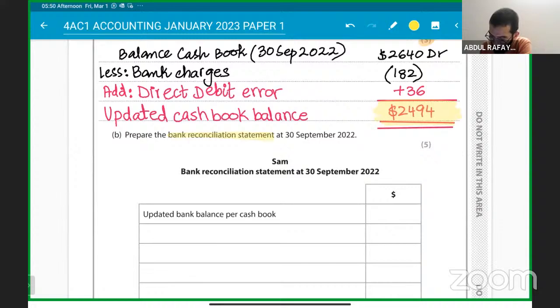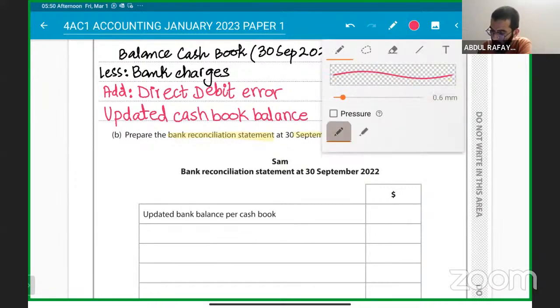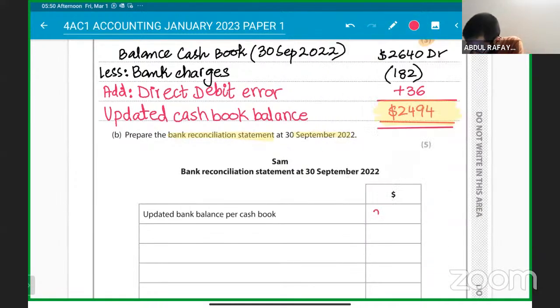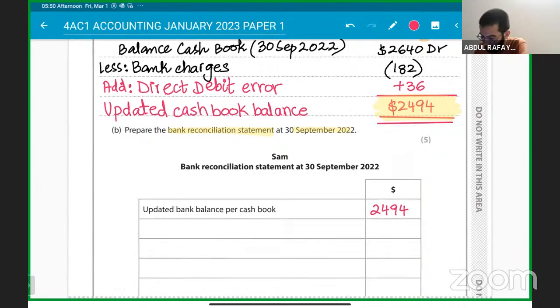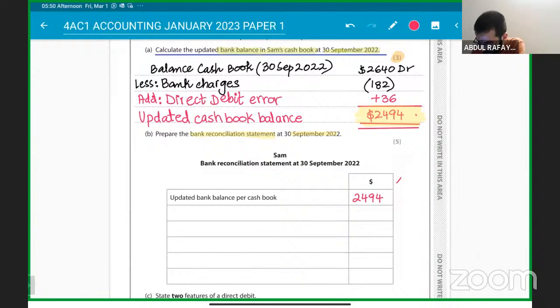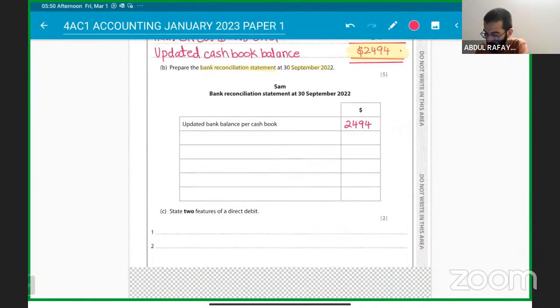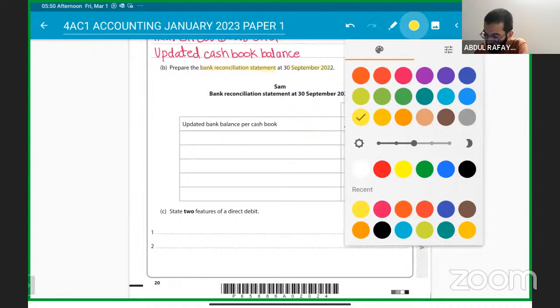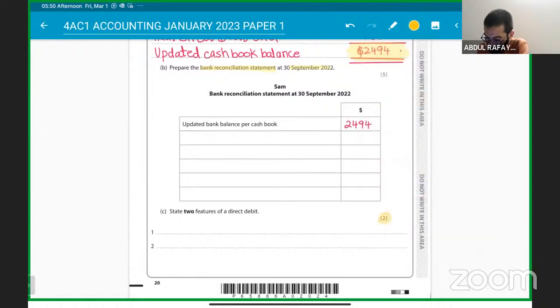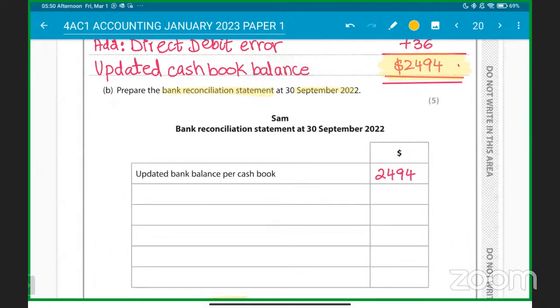Then it's all about the bank reconciliation statement. We are going to start with the updated cash book balance, so this balance will continue here. You have to state the two features of a direct debit, so I'm going to explain what a direct debit is. It's part of theory.